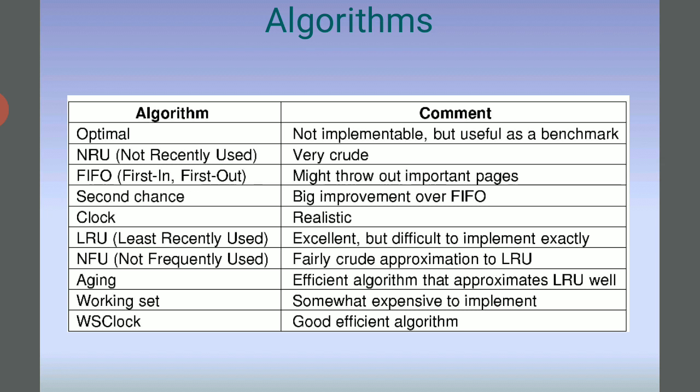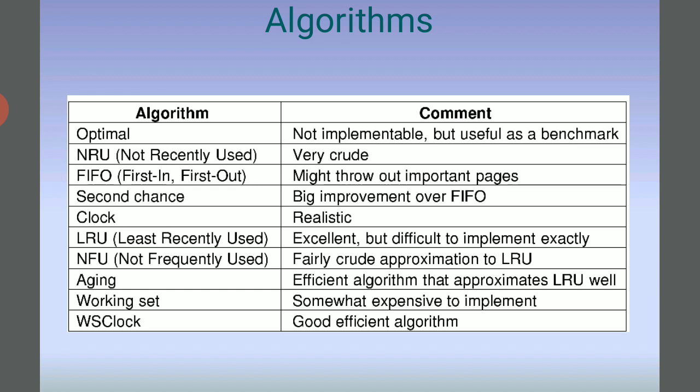Clock is realistic. LRU, least recently used, is excellent but difficult to implement exactly. NFU, not frequently used, is a fairly crude approximation to LRU. Aging is an efficient algorithm that approximates LRU well.